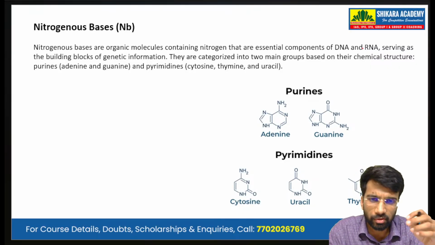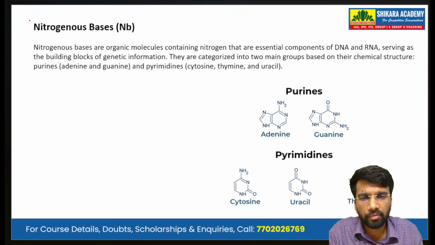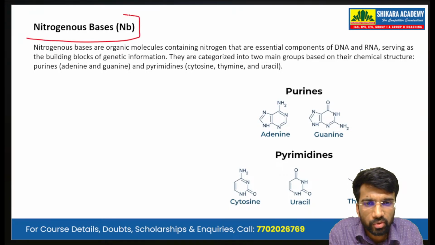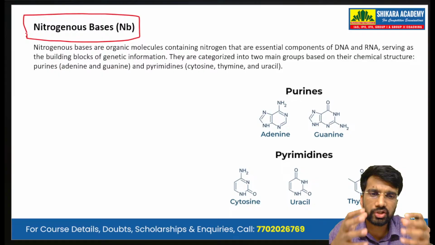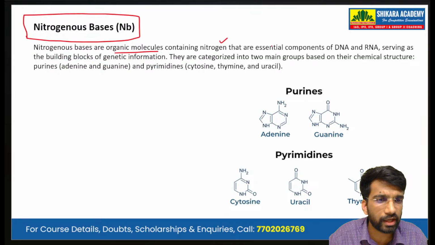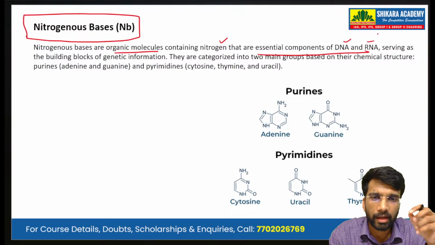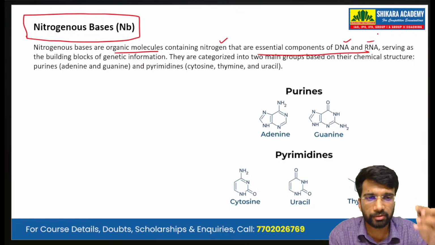Now we introduce you to the basics of genetics. Okay, so we have something called the nitrogenous bases. Nitrogenous bases are essentially organic molecules containing nitrogen that are essential components of DNA and RNA. And they serve as the building blocks of the genetic information.